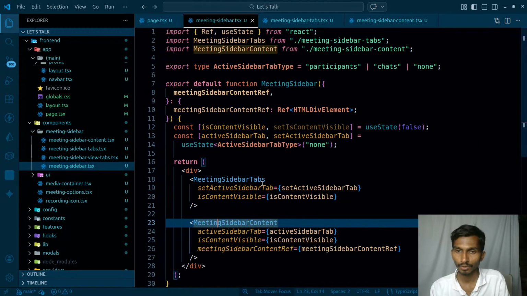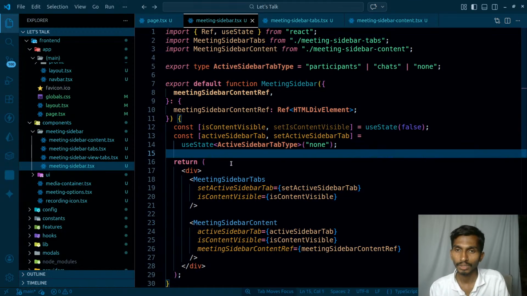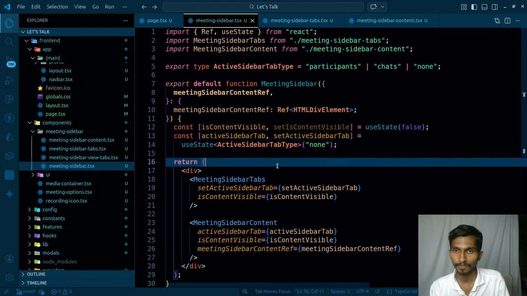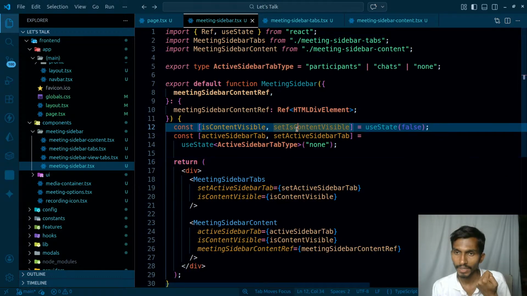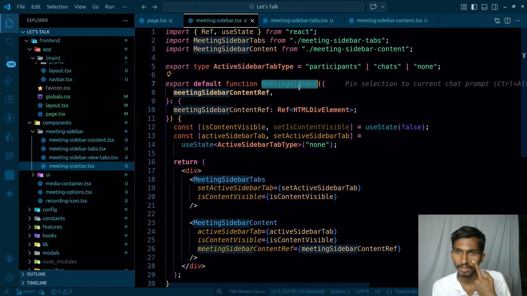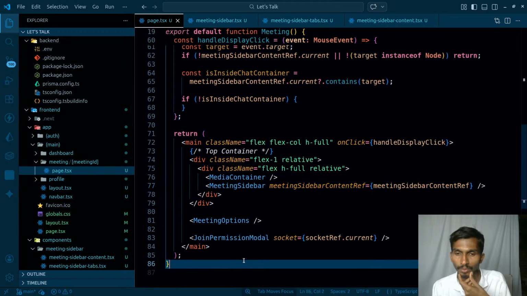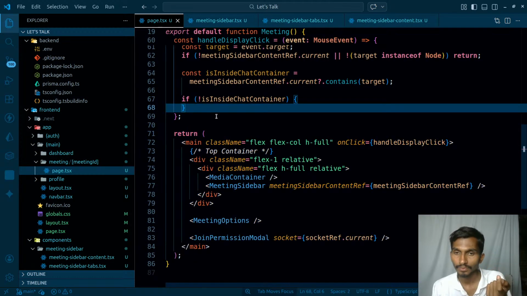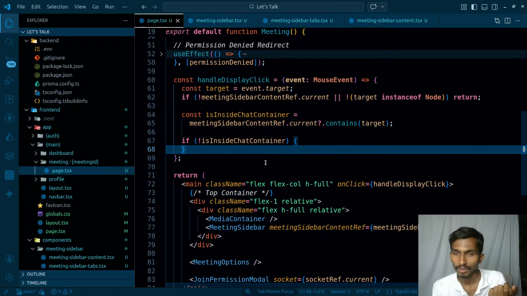So this is how things are actually handled right now. The only thing that I have to do is change the value of this is content, and that's it. Interesting. Now the question is, if I have the value is content here, and inside the meeting container I can't really check it directly. That simply means if I want to check this, I need to come here, and from here I can check whether the ref I have, and if I click outside,